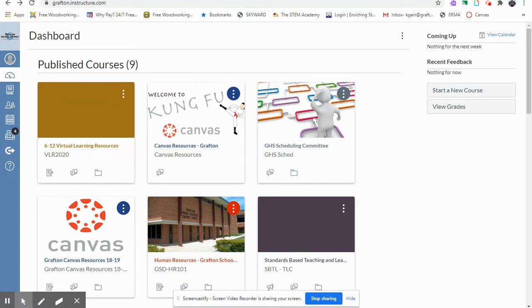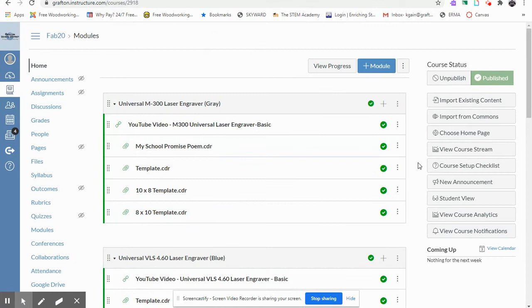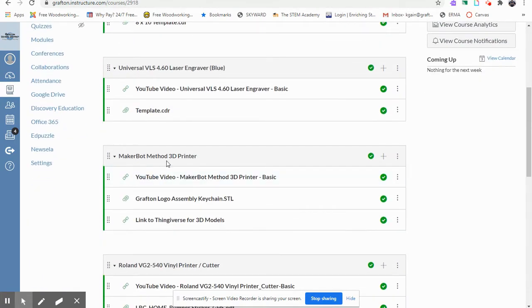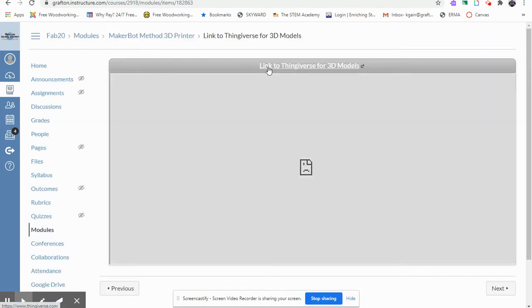Once you're logged into the computer, go to your Canvas dashboard, scroll down to the FabLab 2020 LBC session, left-click, and we'll be focusing on the MakerBot method 3D printer module. You'll see a link to Thingiverse for 3D models. Left-click. The link is at the top to the Thingiverse for 3D models.